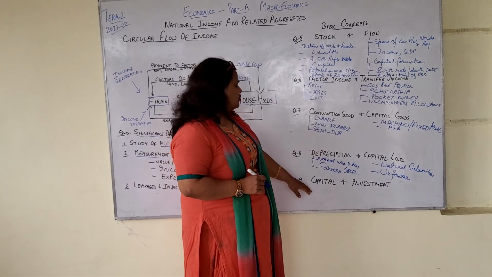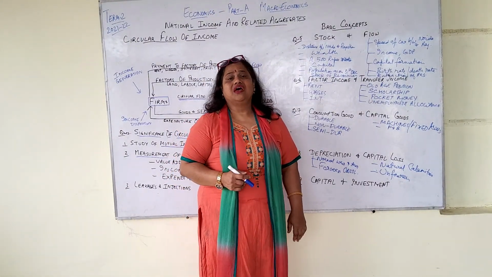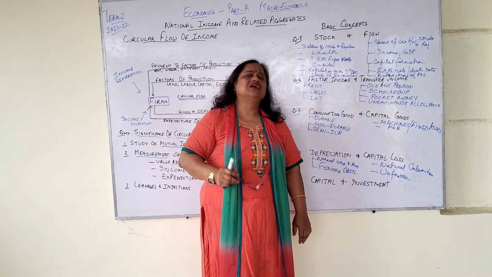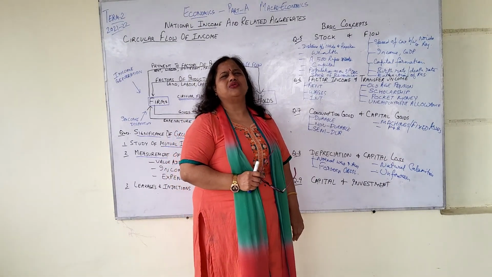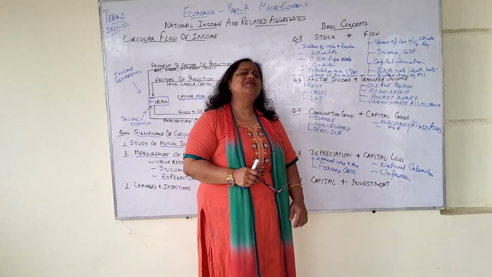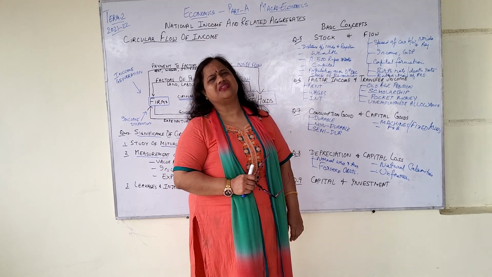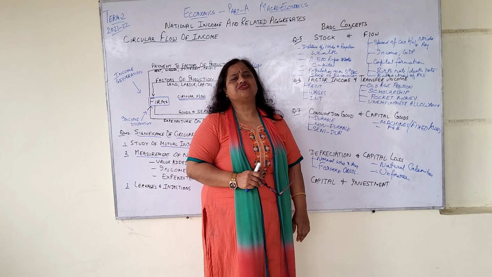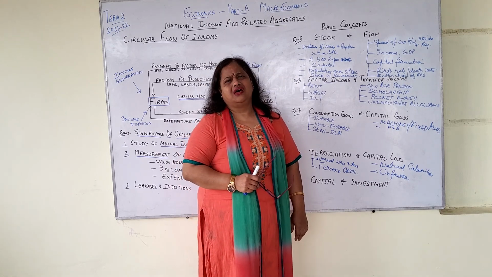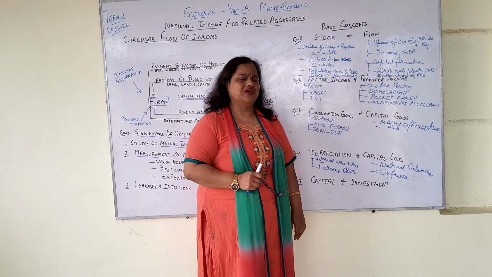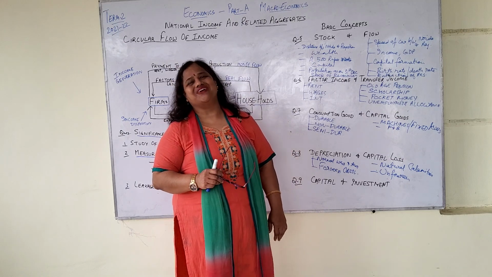Finally we narrow down to a concept called capital and investment. What is capital? Capital is, children, the collected stock of goods that has been accumulated in the beginning of the year. That is all added up and results in the stock of goods in the beginning of the year, which is called capital. But what you add during the year is called investment.